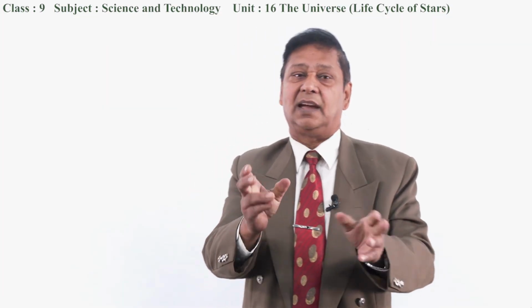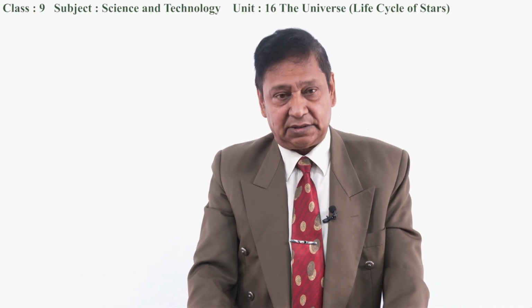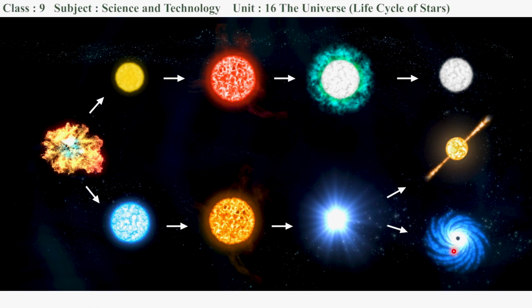Okay, I think I finished this star cycle. As far as possible, I described every part. I want to revise a little shortly. Look at this, the first condition is protostar. This is a collection of a huge amount of hydrogen and helium gas. When it fuses with each other, then it forms a star. If the mass is very huge, then it is a big star.